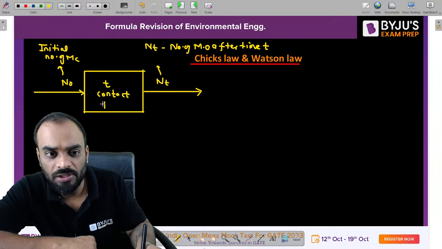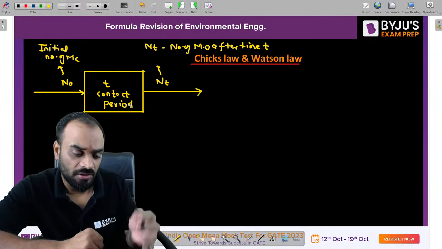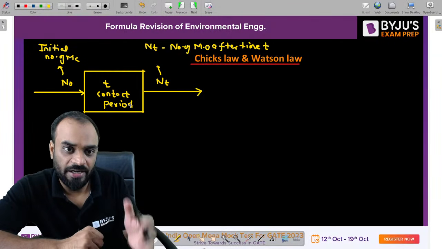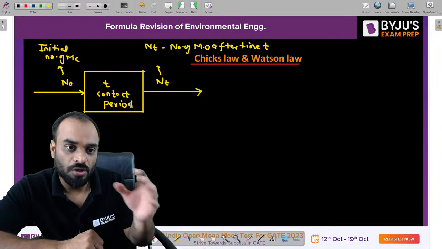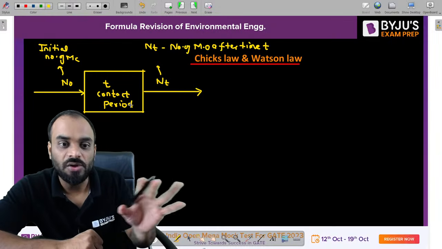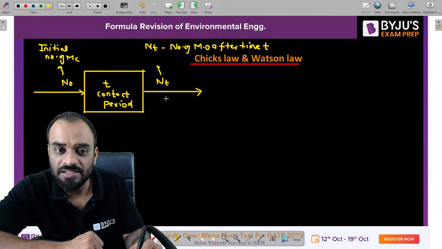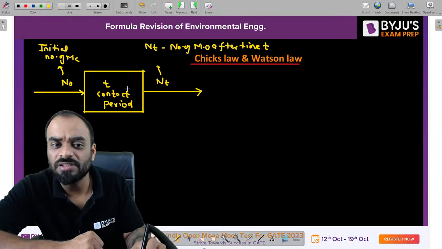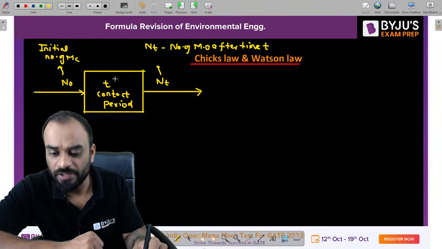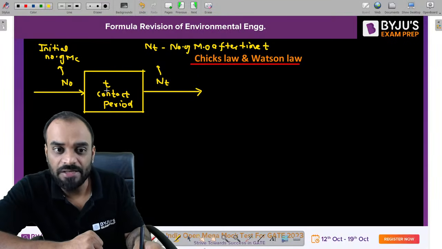What does it actually mean? For how much duration the chlorine which you have added in the water is in contact with the water, right? That is basically the contact period. So generally, we consider the number of microorganisms just before this tank and just after this tank. That's why we have to consider the duration between these two points only. Okay, so that is basically our contact period.